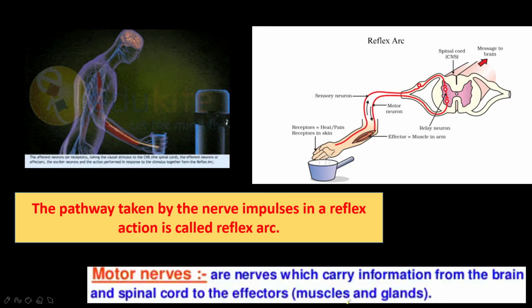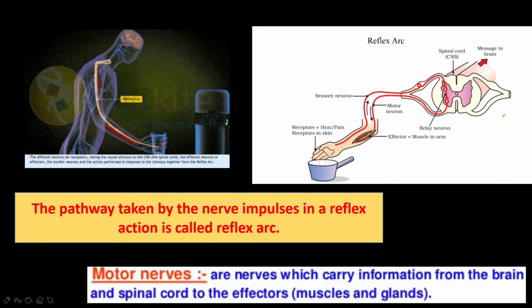The pathway taken by the nerve impulses in a reflex action is called the reflex arc. Five main components are included in the reflex arc: receptors or the sensory organs, the sensory or afferent nerve, relay neurons of the spinal cord, motor nerves, and effector organs.